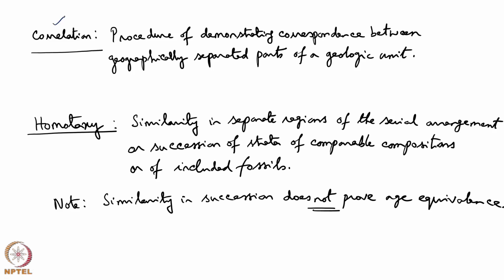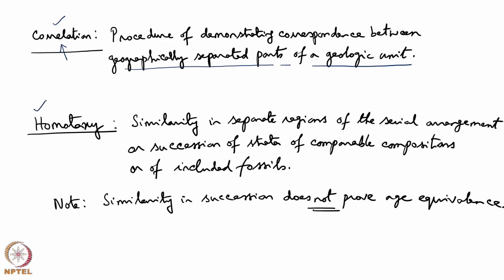What is the meaning of the term correlation? This correlation word was used in the very first lecture of stratigraphy by me. It is the procedure of demonstrating correspondence between geographically separated parts of a geological unit.